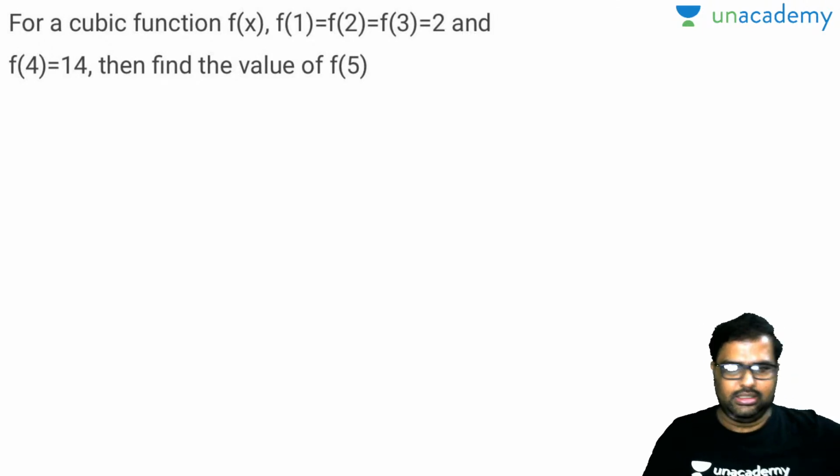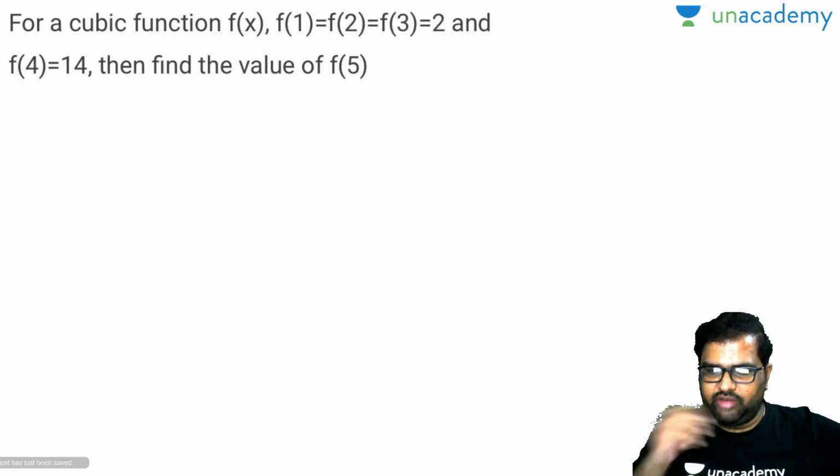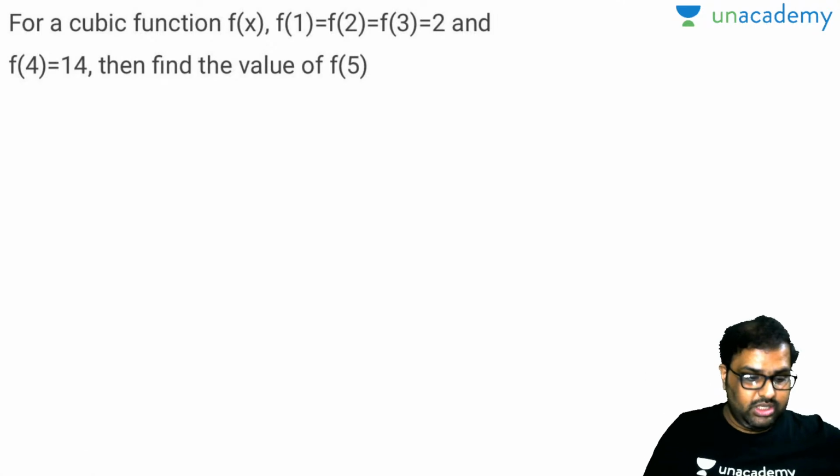Done, right? So for a cubic equation f of x, f of 1 is equal to f of 2 is equal to f of 3 is equal to 2, and f of 4 is 14.